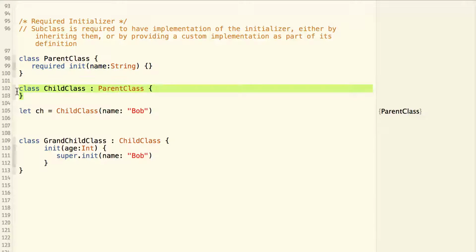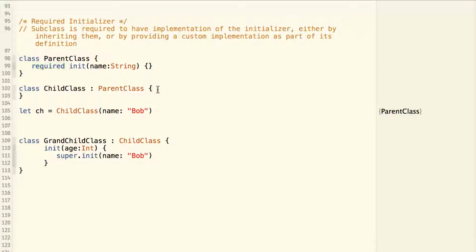Then we have a child class which is derived from the parent class. And as we talked about before, if the child class doesn't provide any designated initializer by itself, it will inherit all the initializers from its parent class. So this initializer is inherited by the child class. So the requirement is satisfied.